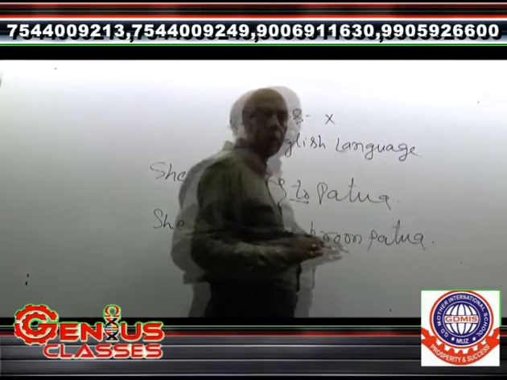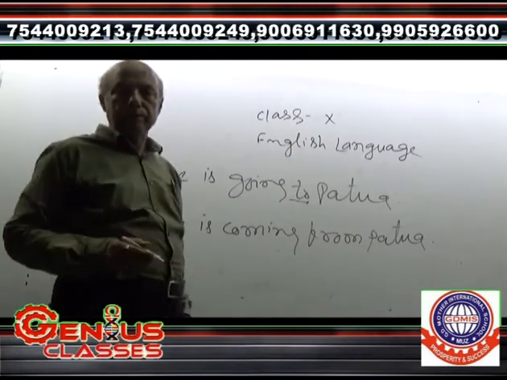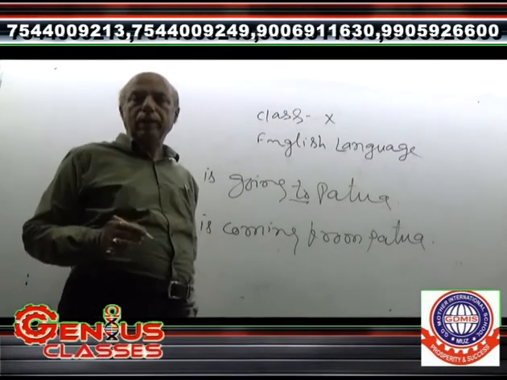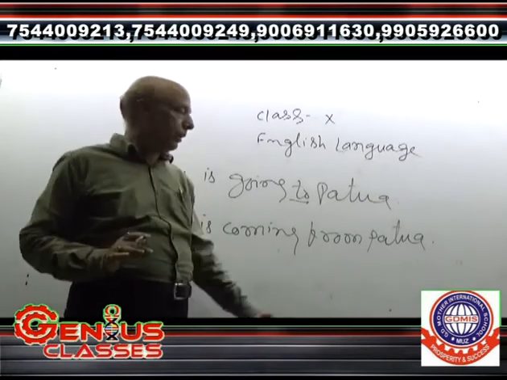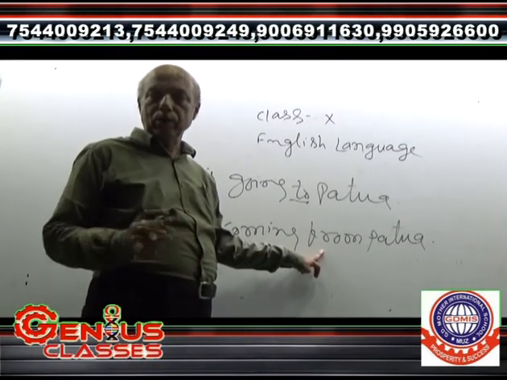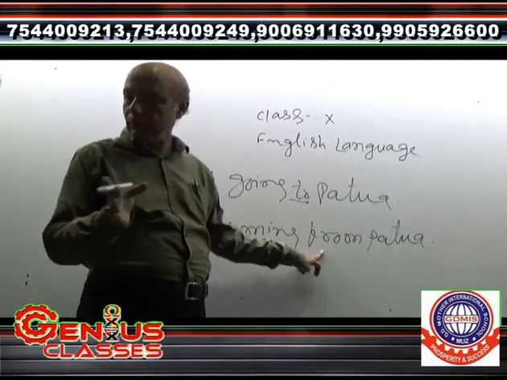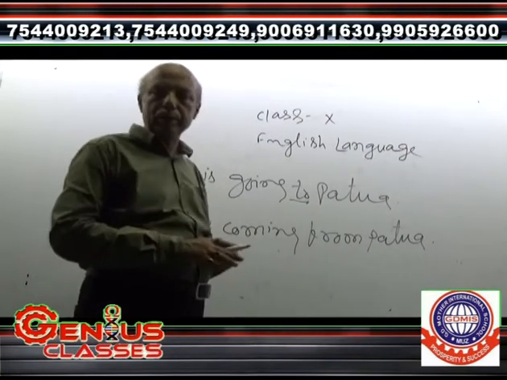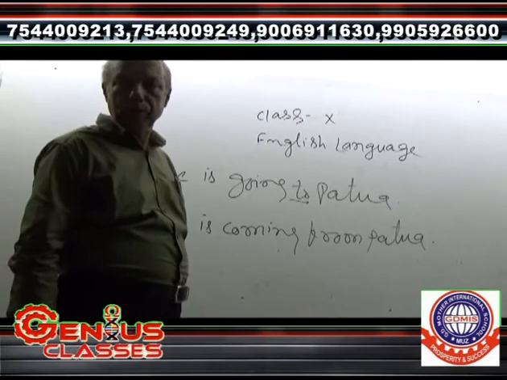She is coming from Patna. It means it is shown that she is not coming from anywhere else, she is coming from Patna, and it shows the sense of separation for one who sees that she is coming from Patna. This is the difference between to and from.